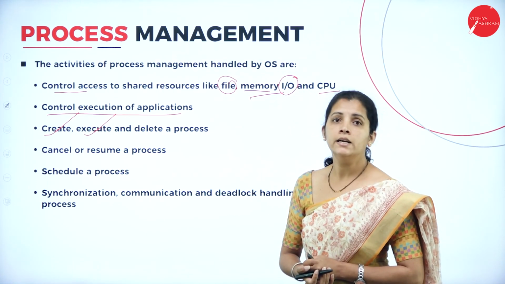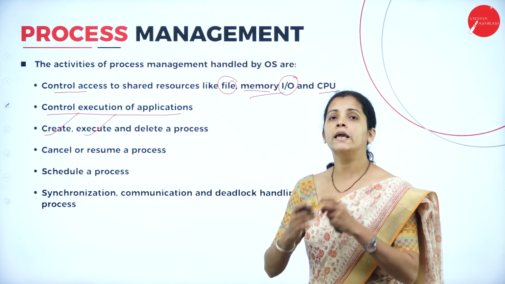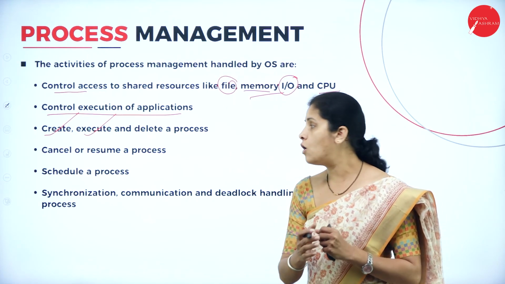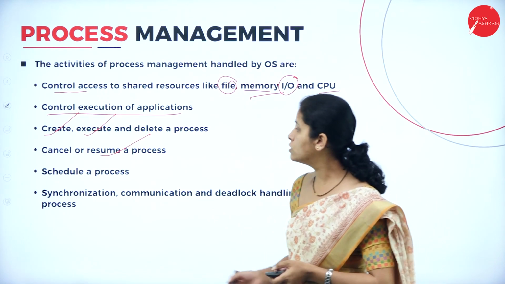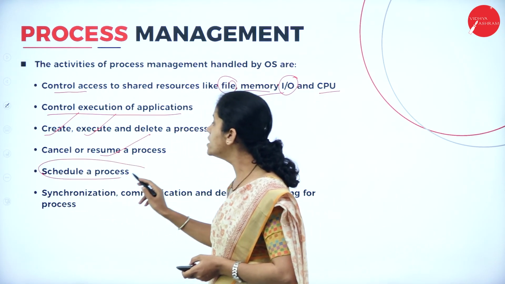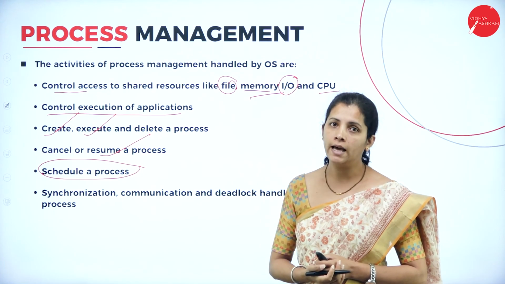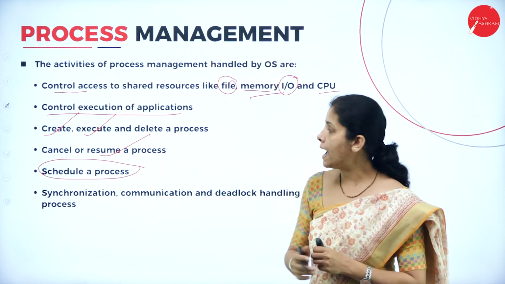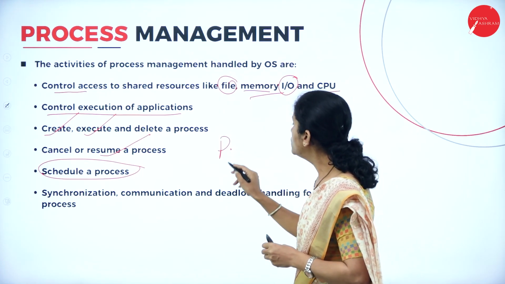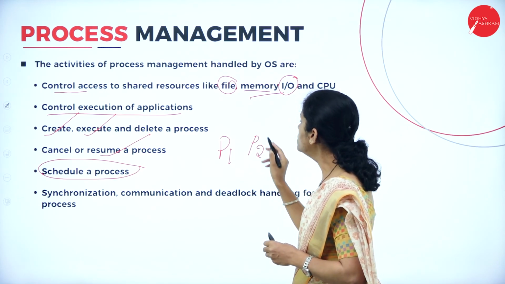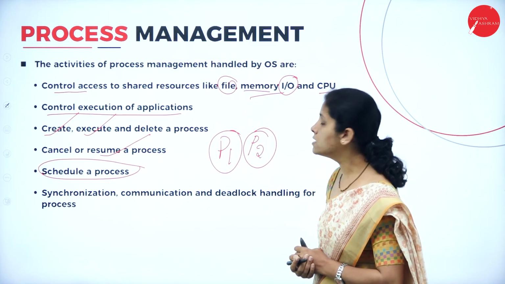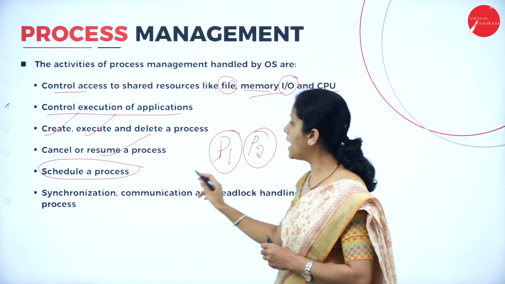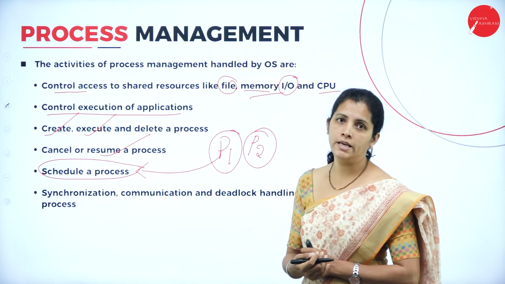It's also responsible for cancelling a process or resuming a process. Along with that, it's also responsible for scheduling a process. That means when I have more than 2 processes, how the resources are allocated for these processes is known as process scheduling.